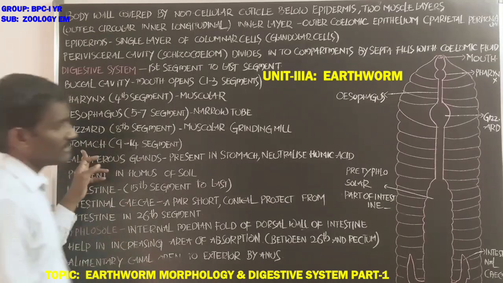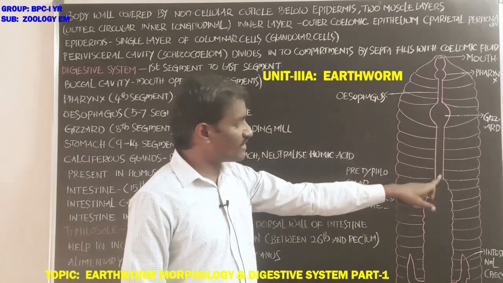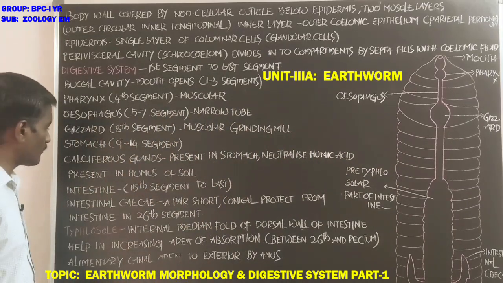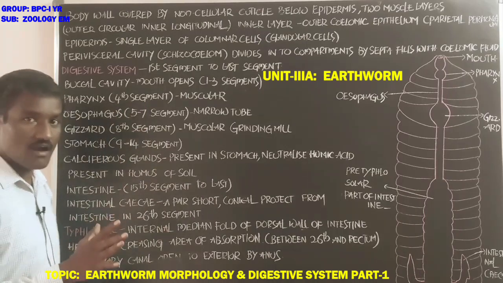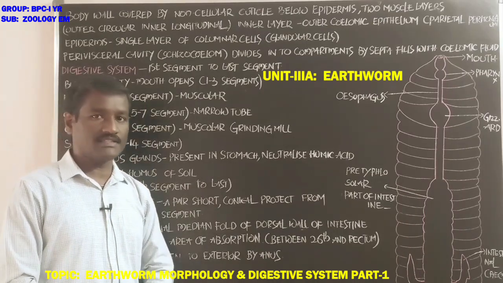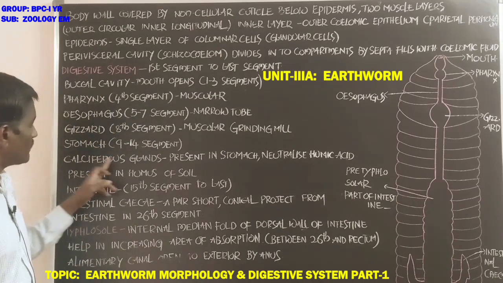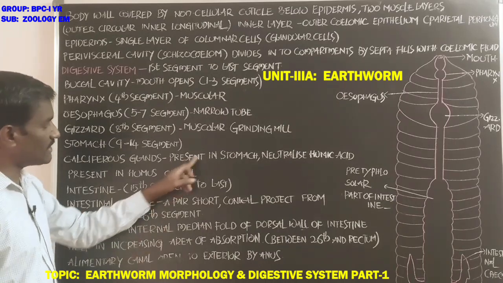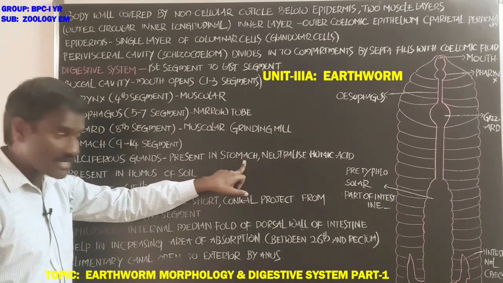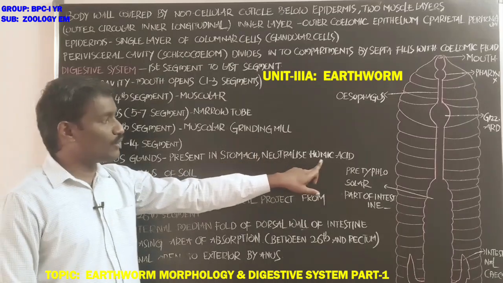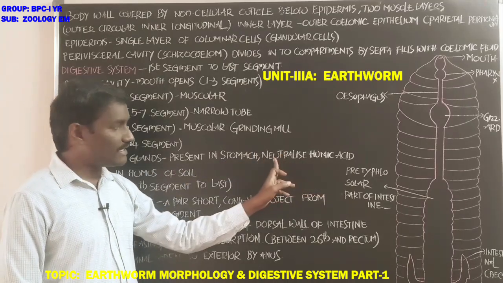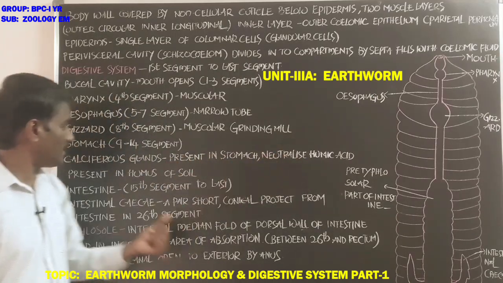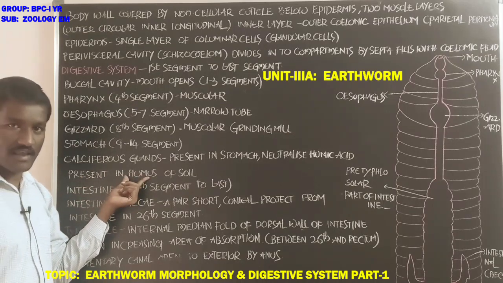Next, the stomach, from the 9th to the 14th segments. The number of segments is very important from an examination point of view. Next, the calciferous glands. These glands are present in the stomach region, and their secretions neutralize the humic acid present in the humus of the soil.